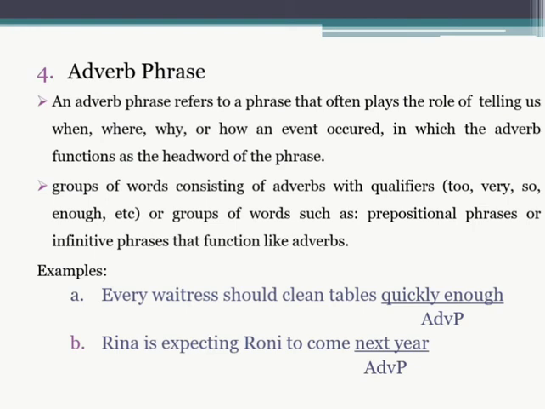Okay, now adverb phrase. An adverb phrase refers to a phrase that often plays the role of telling us when, where, why, or how an event occurred, in which the adverb functions as the head word of the phrase. It is a group of words consisting of adverbs with qualifiers like too, very, so, enough, and extra, or groups of words such as prepositional phrase or infinitive phrase that function like an adverb.